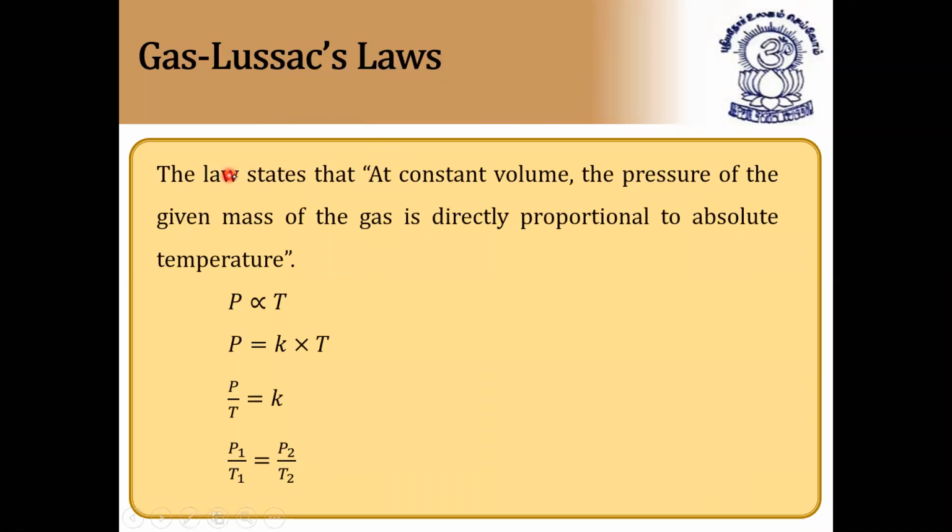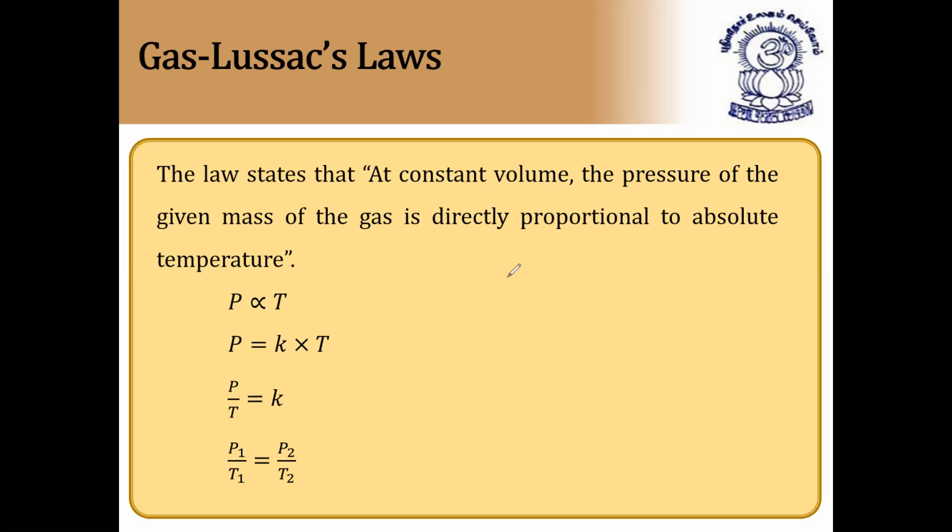Next, we have Gay-Lussac's law. So after Charles' law, we have Gay-Lussac's law. This law states that at constant volume, the pressure of the given mass of a gas is directly proportional to absolute temperature. By combining these three laws, we have the gas equation also. So P is proportional to T, P is equal to K into T, P by T is equal to K. P1 by T1 is equal to P2 by T2. So I hope it is clear.